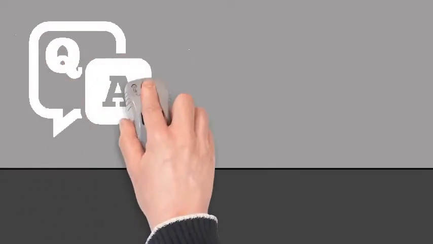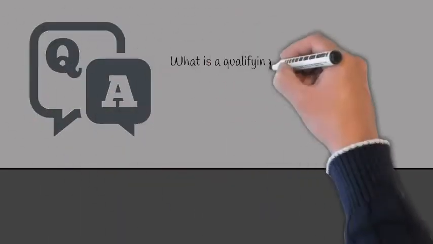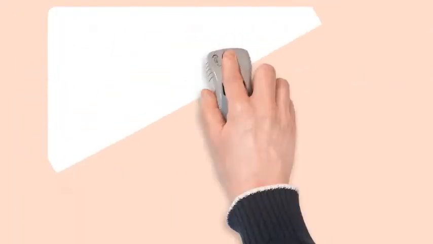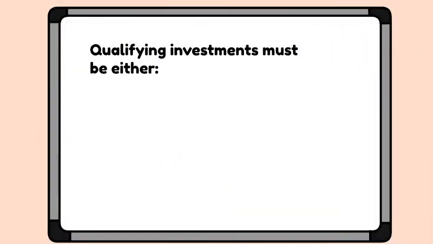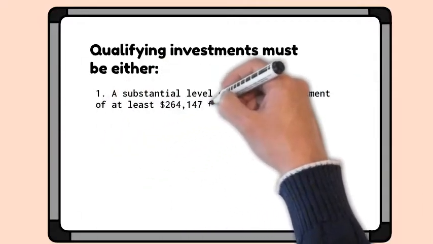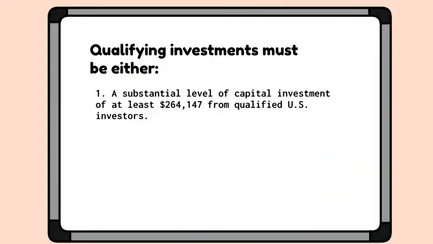What is a qualifying investment, and what evidence can I submit to show that the investment my startup received meets this requirement? For the purposes of International Entrepreneur Parole, qualifying investments must be either 1. A substantial level of capital investment of at least $264,147 from qualified United States investors. The United States venture firm must establish a successful record of investment, and be majority owned and controlled by United States citizens or green card holders, or